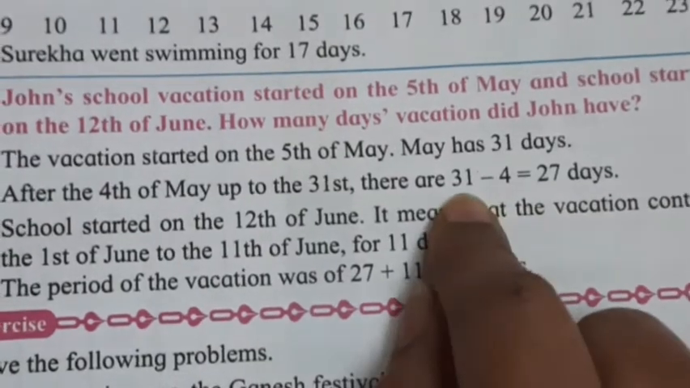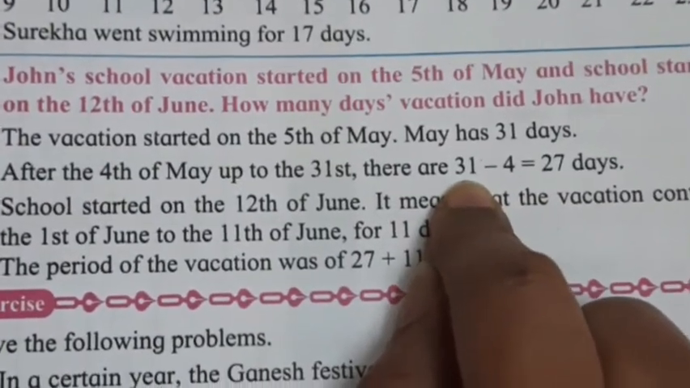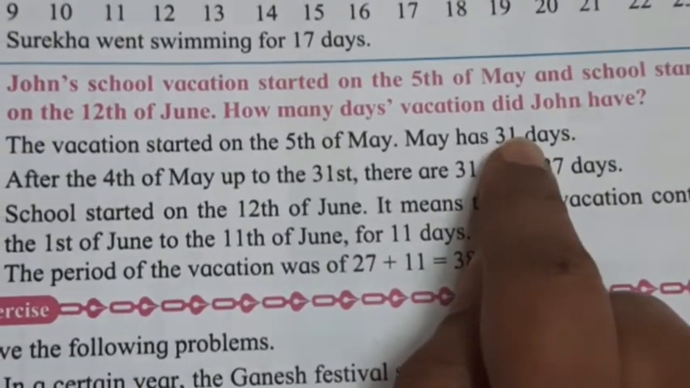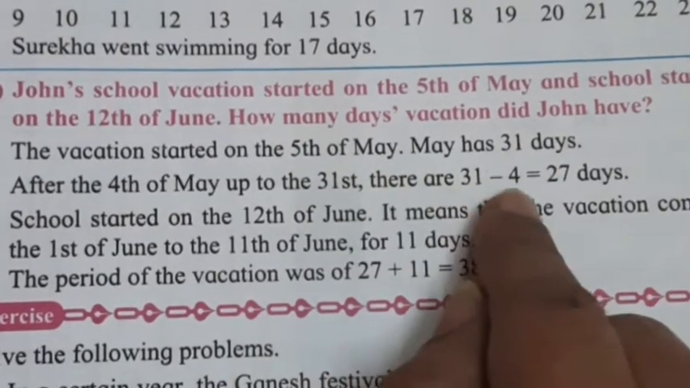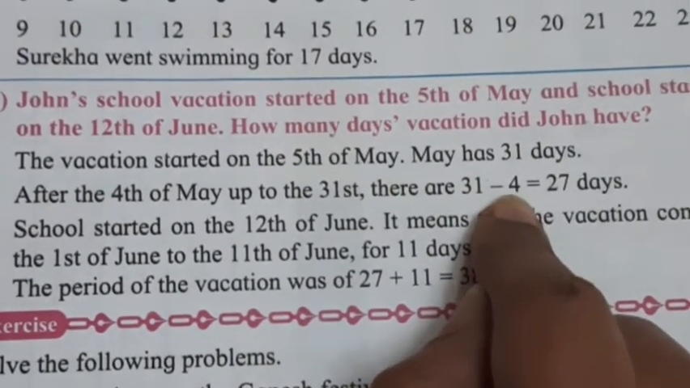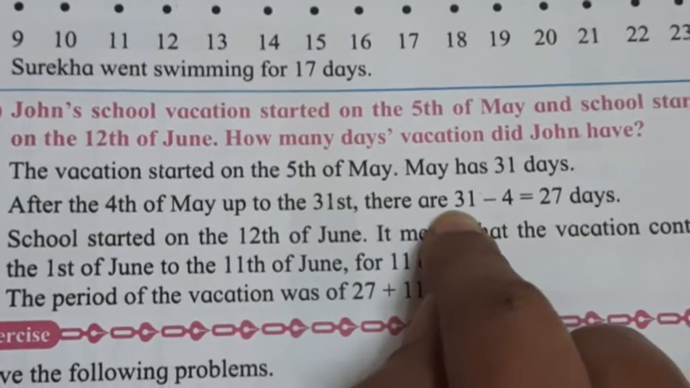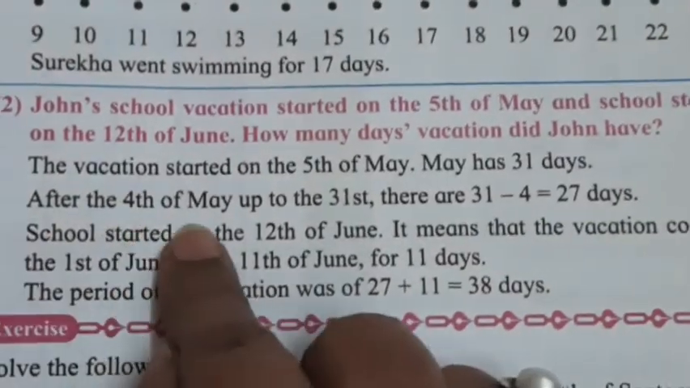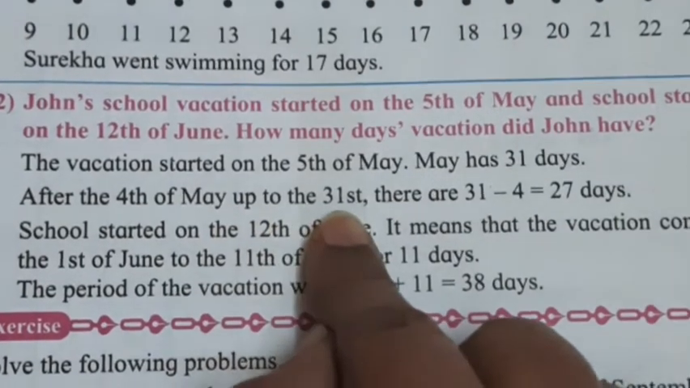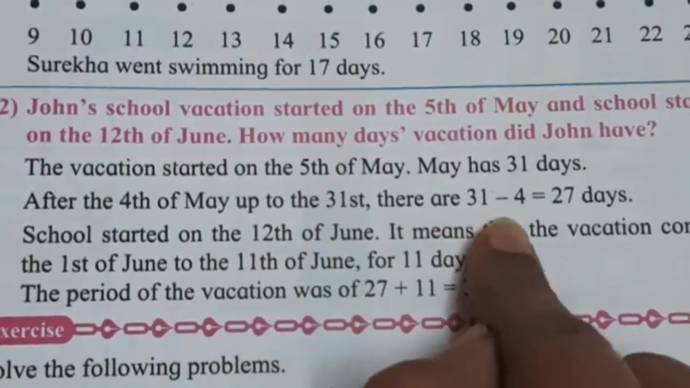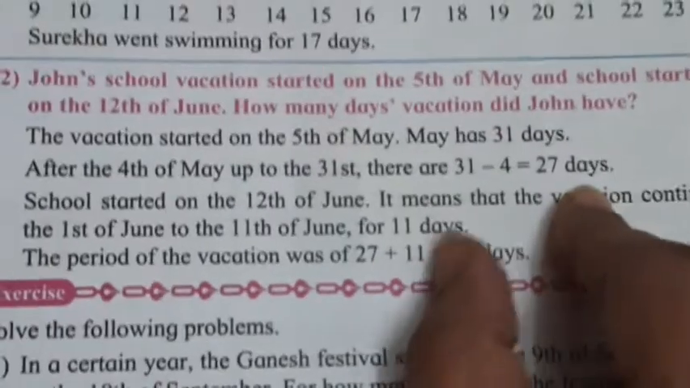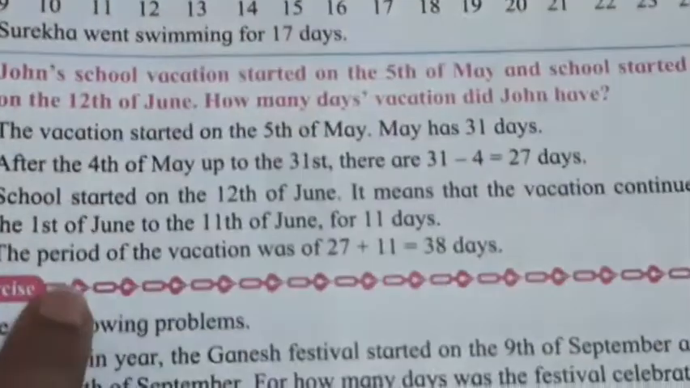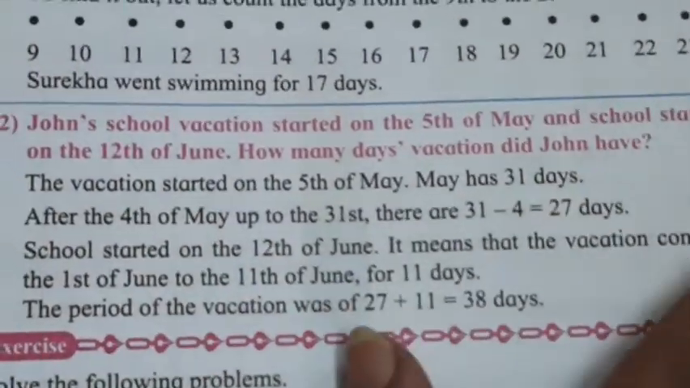Okay, how many days are there in the May month? 31 days. And till the 4th of May, so 31 minus 4, you will get 27 days. After the 4th of May up to the 31st there are 31 minus 4, that is 27 days. Okay, that is the May month. We've got the vacation period of the May month.